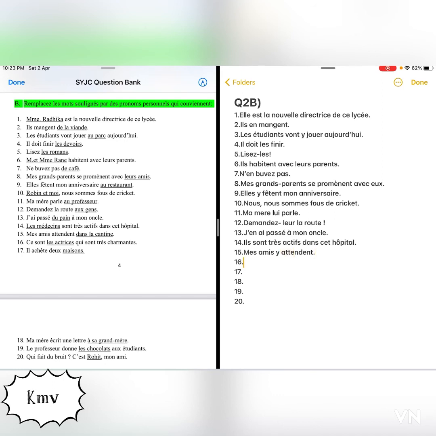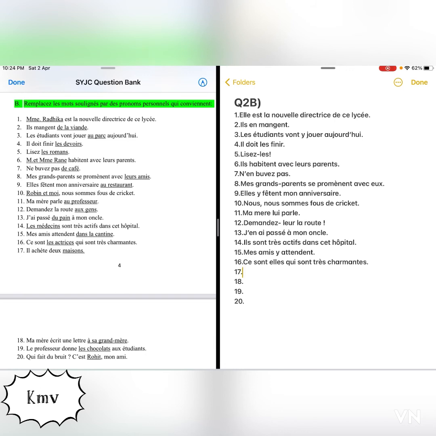Next one. Ce sont les actrices qui sont très charmantes. So les actrices, again feminine plural. So feminine plural, we will replace it with elles. So what will be the answer? Ce sont elles qui sont très charmantes. Okay.